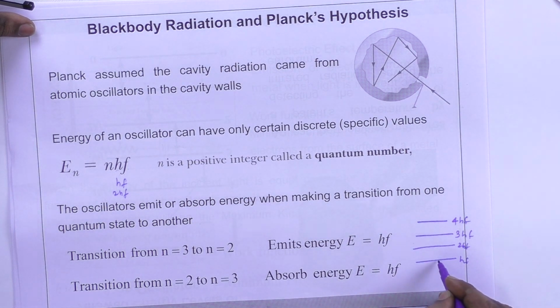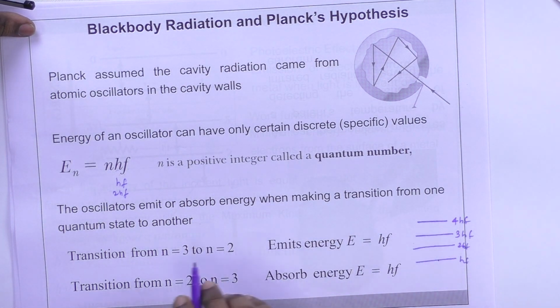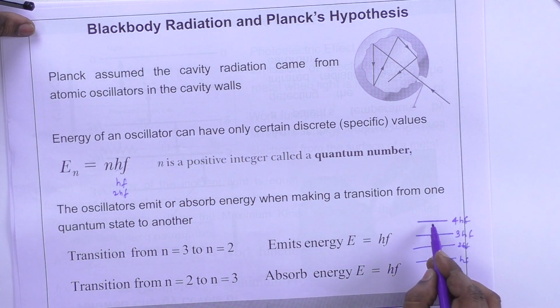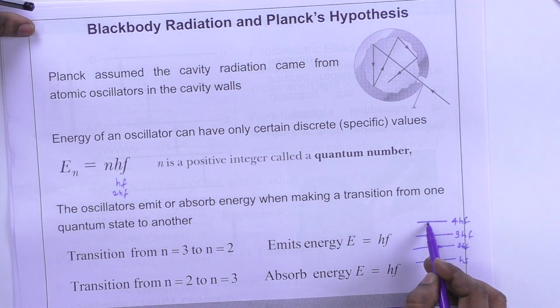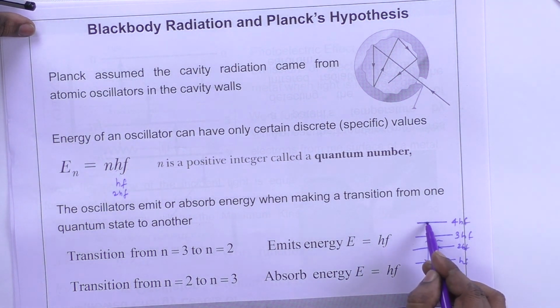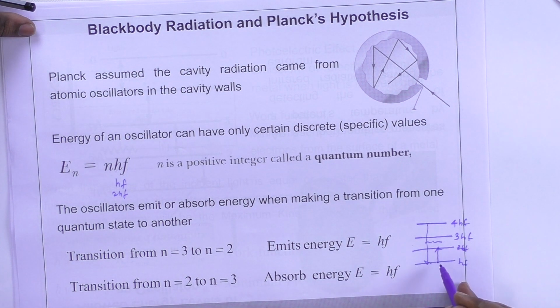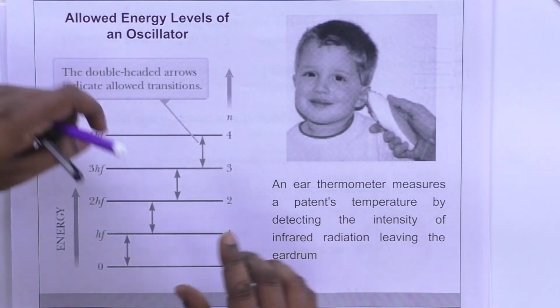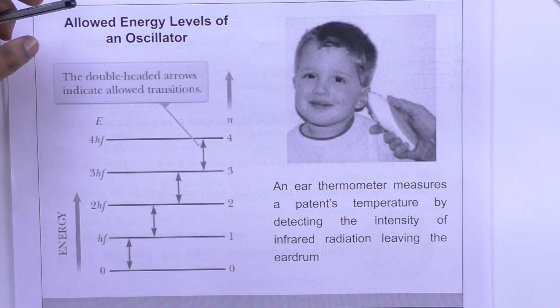Okay. If an oscillator is present here, and incident radiation comes, it gets absorbed and goes to this state. On the other hand, if an atom vibrating with a frequency of f has energy 4hf, it will come back to the ground state by emitting 4hf radiation. So when going from high energy to low energy, it becomes an emitter, and when going from low energy to high energy, it becomes an absorber. So these are the allowed values. You can see the energies are equally spaced.